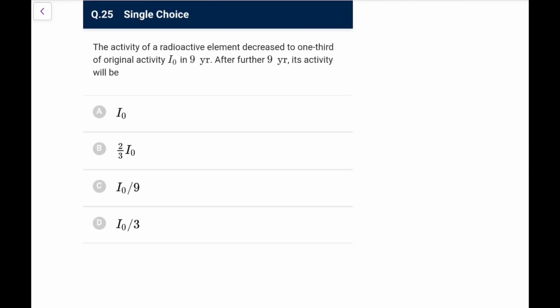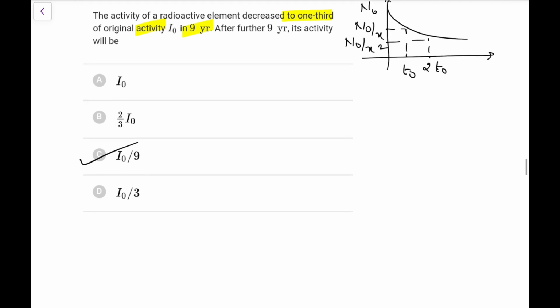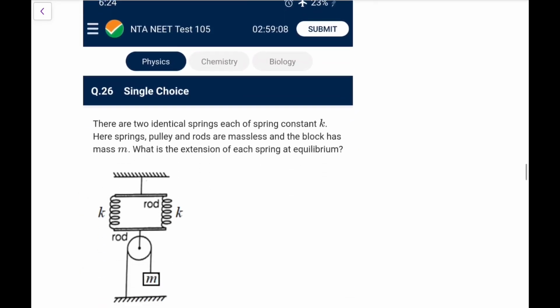Activity of a radioactive element decreased to 1/3 of original in 9 years. After a further 9 years, we have told you many times, if it becomes 1/3 in 9, in a further 9 it will become 1/3 squared, that is I naught by 9. Again, if this is N naught and it becomes N naught by x after t naught time, then after 2 t naught time you can directly write it would be N naught by x squared. That is what we can use using the power of exponents.